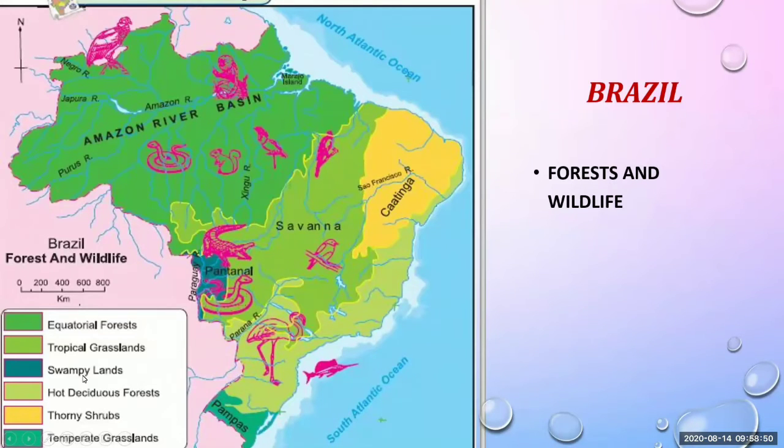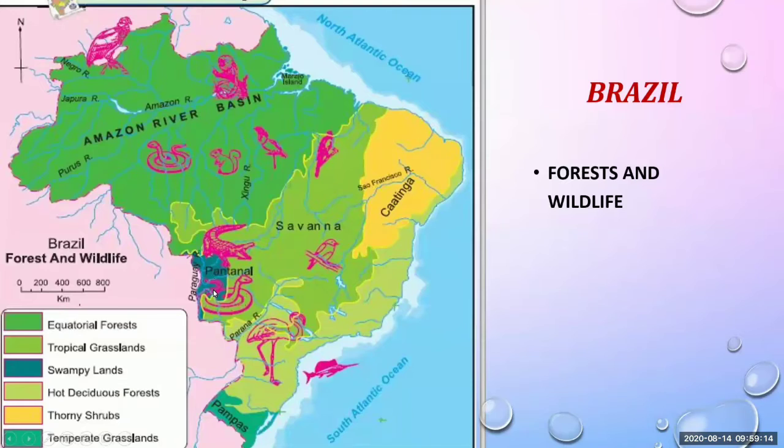And in the third column, we can see the swampy lands. Where is that swampy land? Yes, it is here, Pantanal. Pantanal is the name of that swampy land. Why does it become swampy land?